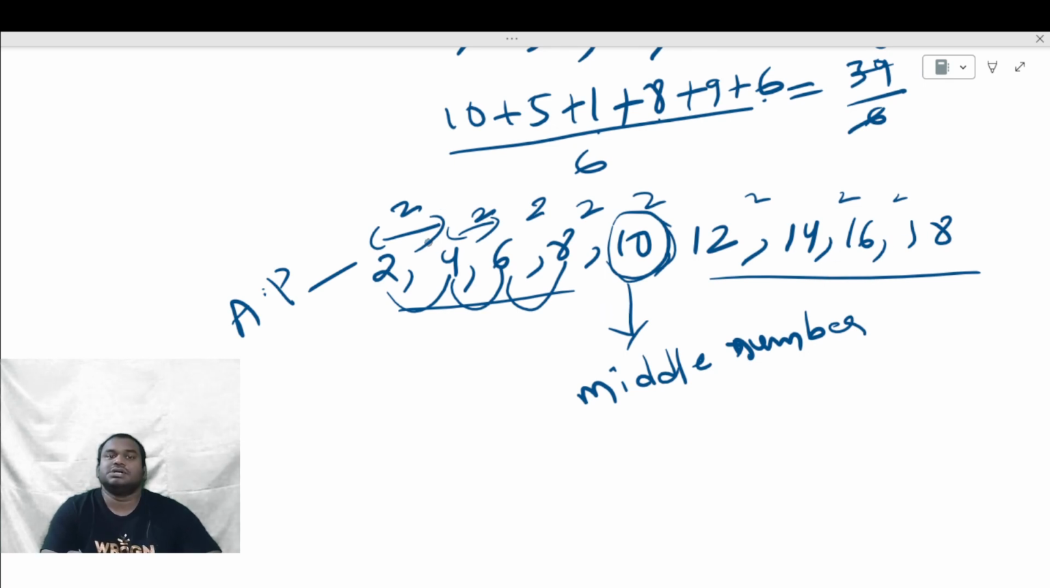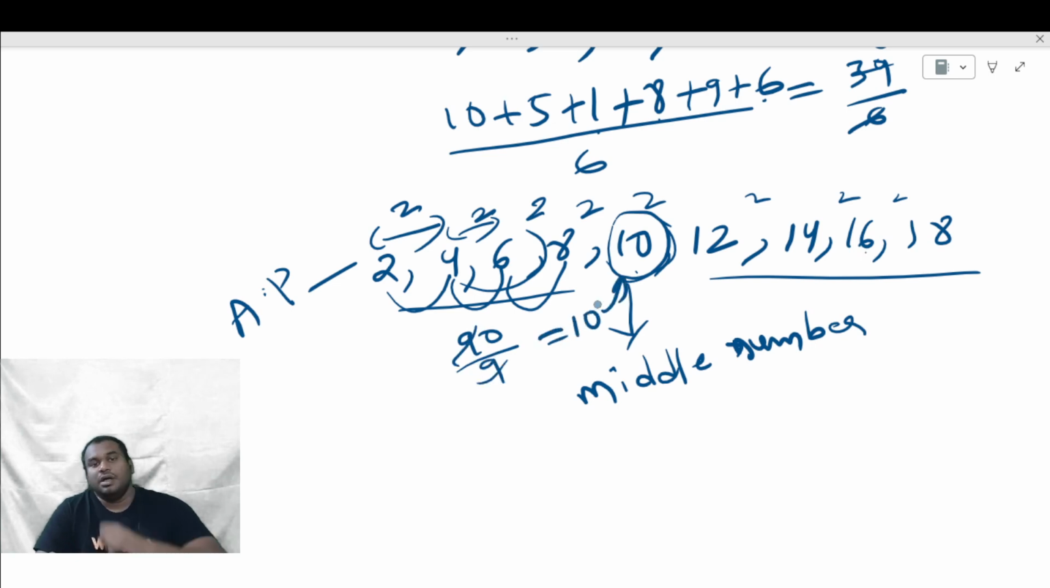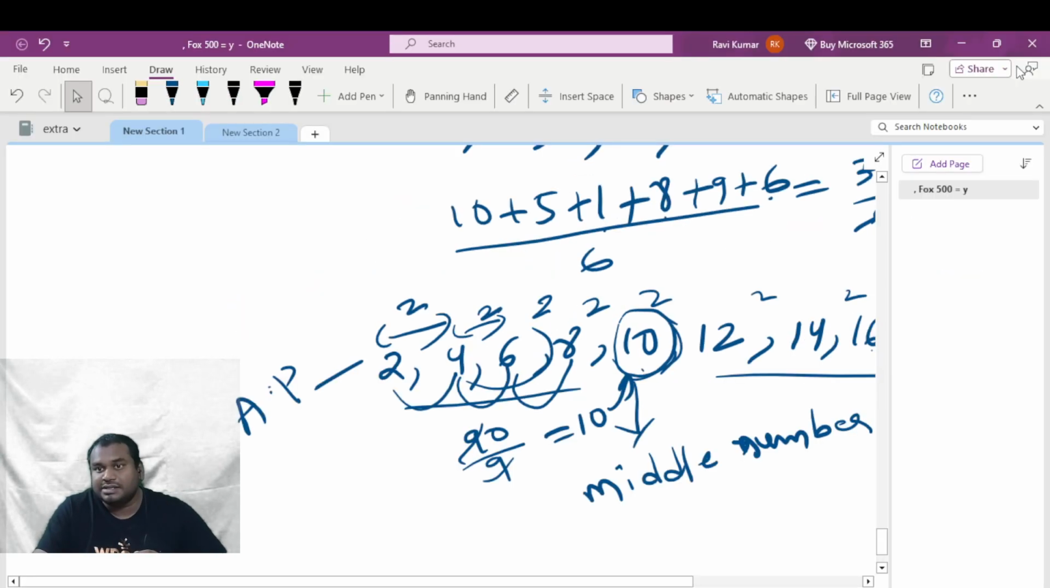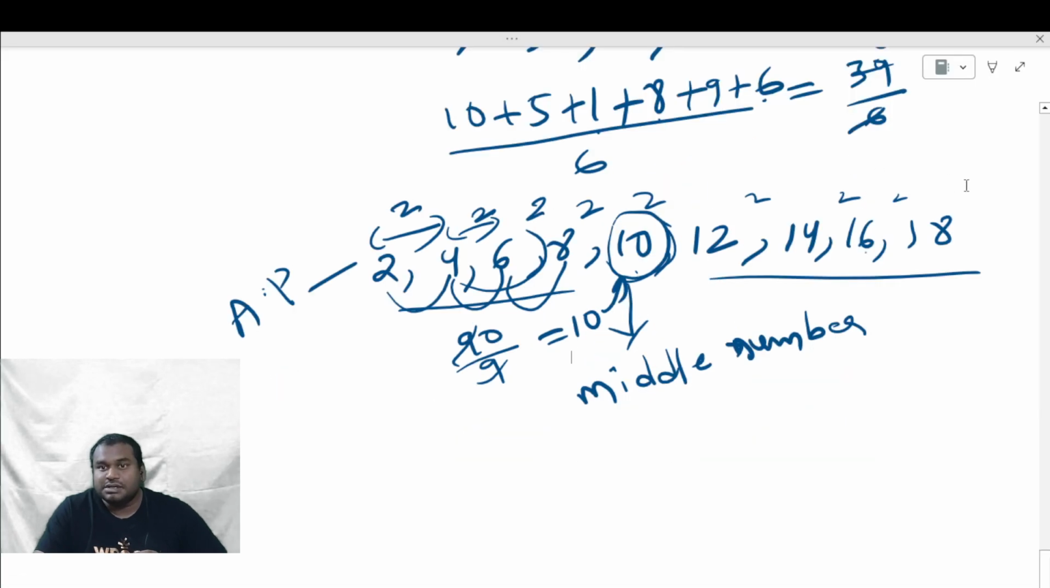I'll prove this. See, 4 plus 16, 20. 6 plus 14, 20. 8 plus 12, 20. That's 60, and 2 plus 18 is also 20. So 90 divided by 9. Same thing. So there is no difference. If you add them and divide by the number of numbers, you will get the same thing. Otherwise, the middle number is the average. If they follow a fixed common difference, the middle number will give you the average.